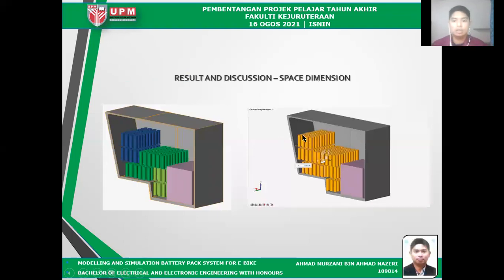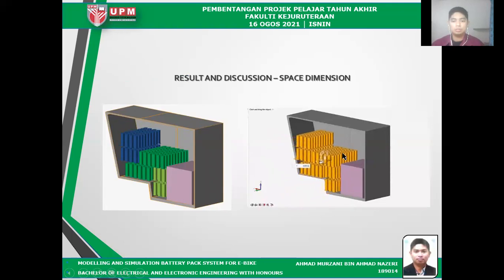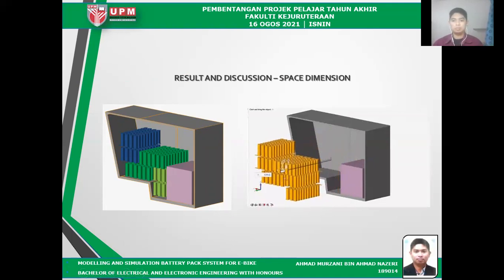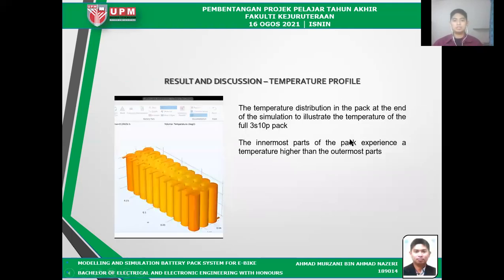Okay, this is the dimension that I have done in the Altair simulation. As you can see here, the dimension is really packed inside the motorcycle space, but it fits in the motorcycle space. Okay, for the temperature profile, as you can see in the picture on the left side, the inner parts of the pack experience a temperature higher than the outer part. So it means that the inner part could lead to abnormal events.